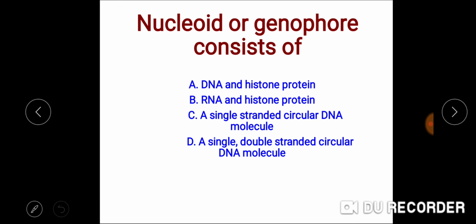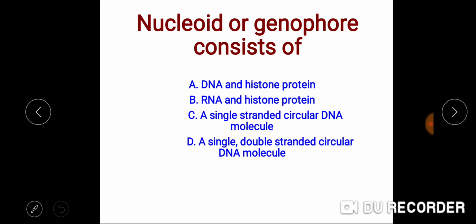Next, nucleoid or genophore consists of? The nucleoid, or genophore, in bacteria is the single circular DNA genetic material, the chromosome. What does it contain: DNA and histone proteins? DNA is there but histone proteins are not. Histone proteins are present in the eukaryotic genetic material, attached with the DNA. These histone proteins are basic proteins, mainly possessing the basic amino acids arginine and lysine.